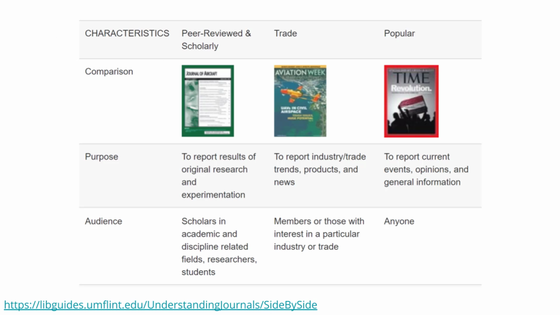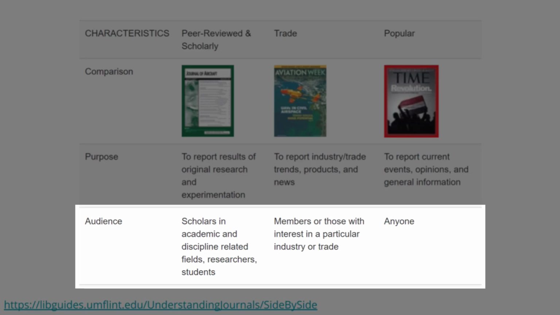Here's a table to help understand the distinction between scholarly, trade, and popular sources. A link in the description will take you to the full table on the library website with even more criteria to help distinguish the three. In a nutshell, scholarly works are written for academics by academics, people like your professors or yourselves. Trade publications include industry news or trends for a targeted industry audience, like aviation or business, whereas popular works like a Time magazine article are written for the general public. Neither trade publications nor popular works are considered scholarly.